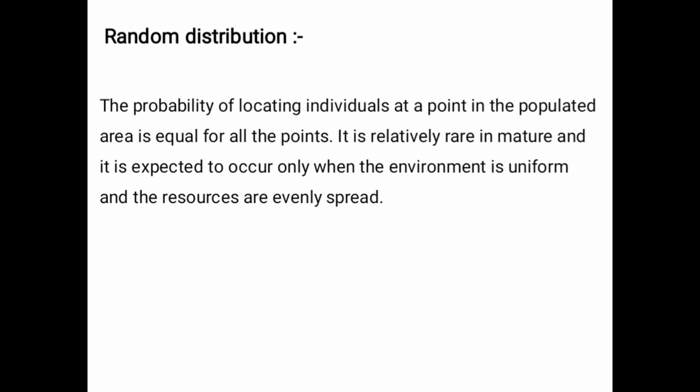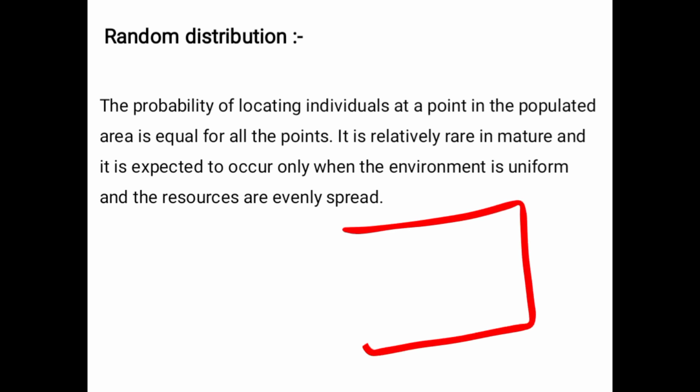It is relatively rare in nature, and it is expected to occur only when the environment is uniform and the resources are evenly spread. Okay, if the resources are evenly spread, it will occur like this. So this one is the example.